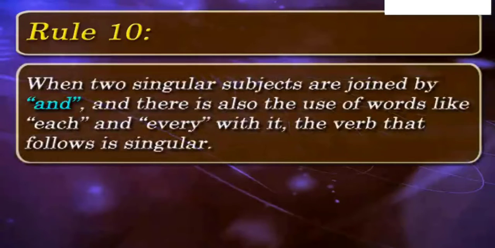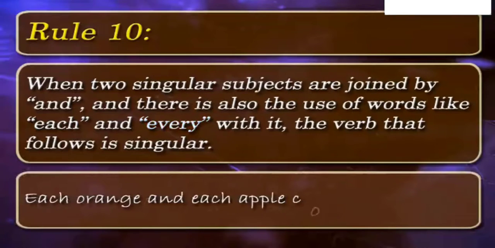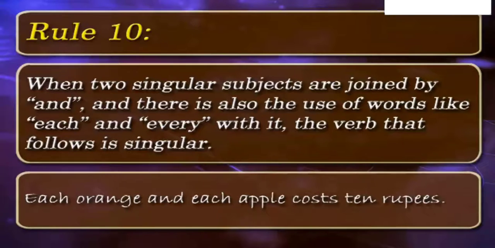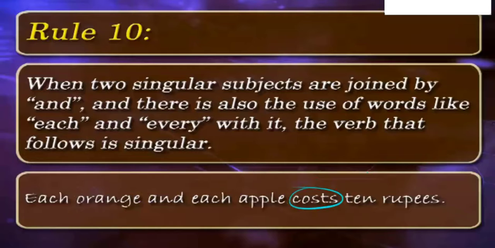Rule 10. According to the 10th rule, when two singular subjects are joined by and there is also the use of words like each and every with it, the verb that follows is singular. Each orange and each apple costs 10 rupees. Here, singular verb costs follows as two singular subjects, orange, apple, are joined by and there is also the use of words each with the two singular subjects.